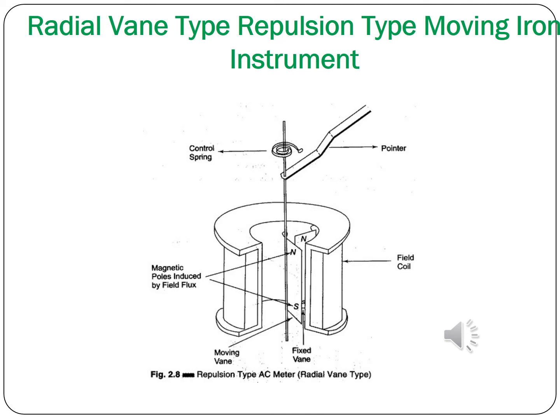So the magnetic pole is induced by the field, one is inside the core, that is the fixed vane, and on a spindle is placed the movable vane with a control spring. So what is the need of a control spring? It is to bring the pointer to its original position after the excitation is over or excitation is 0, and the spindle is connected to a pointer. So this is the diagram for the radial vane type repulsive type moving iron instrument.